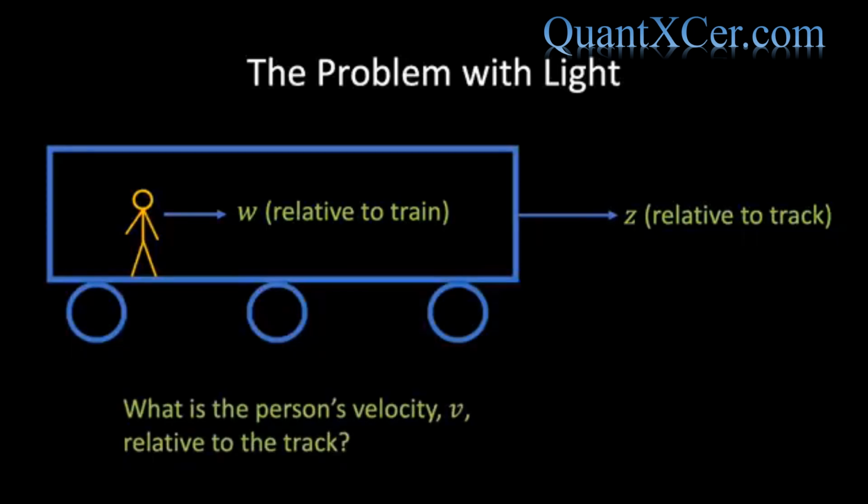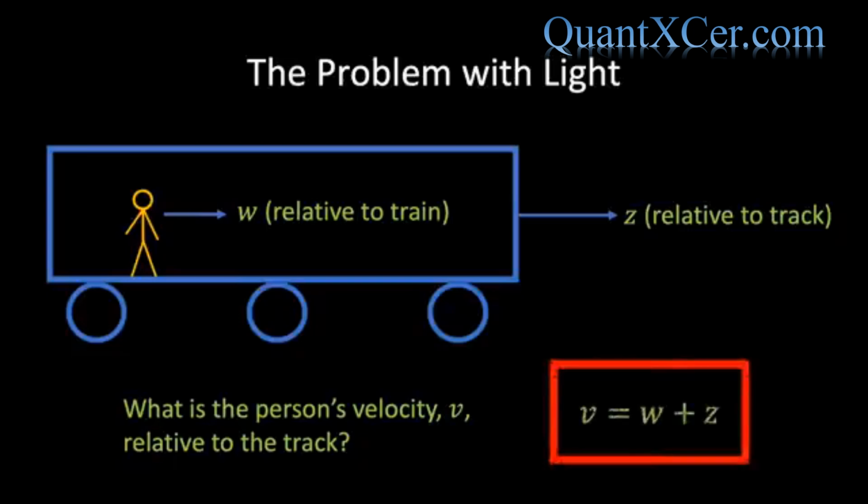What is the person's velocity v relative to the railway track? Well, we see that if the person was to stand still, then during 1 second they would travel a distance of z meters, which is the distance the train travels in 1 second relative to the track. By walking, the person traverses an additional distance of w meters in 1 second. Thus, relative to the ground, they travel with a velocity of w plus z meters per second. This is referred to as the Galilean addition of velocities.